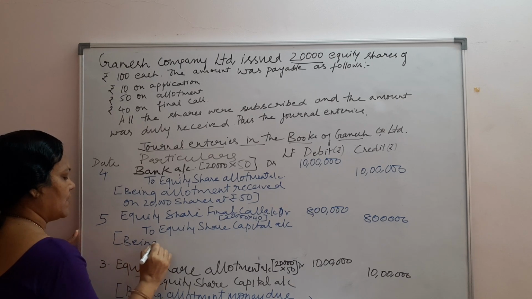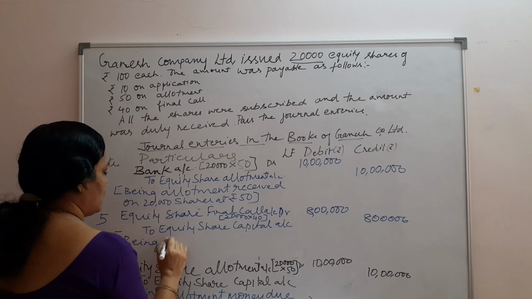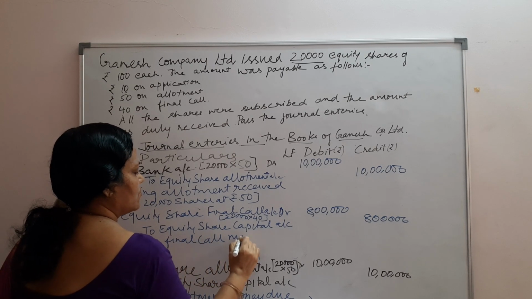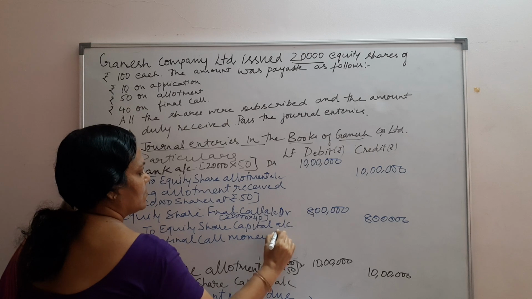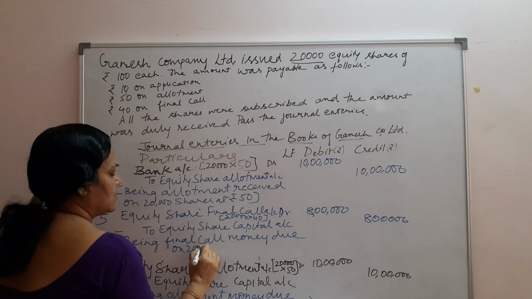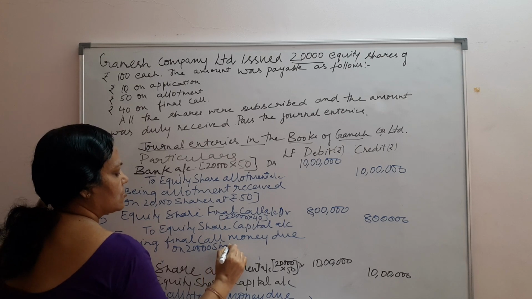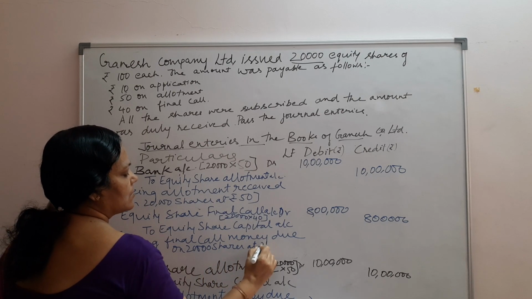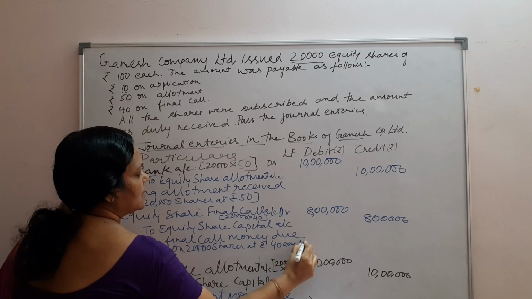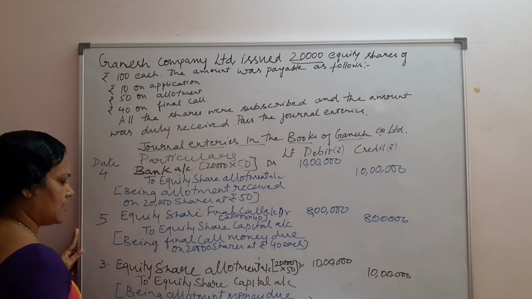After the allotment, final call. Being final call money due on 20,000 shares at rupees 40 each. Finally, this money is also collected.